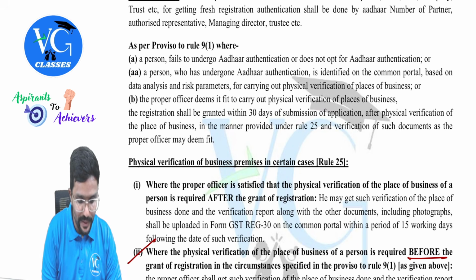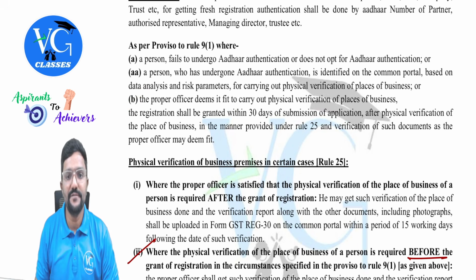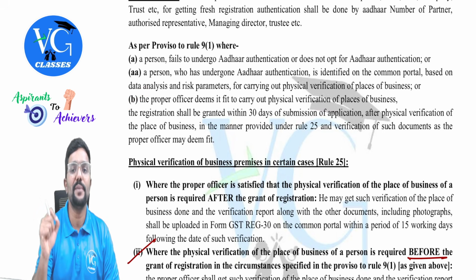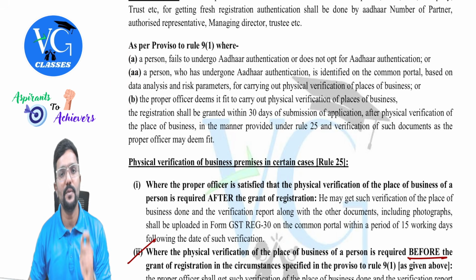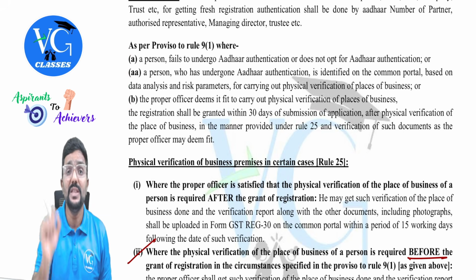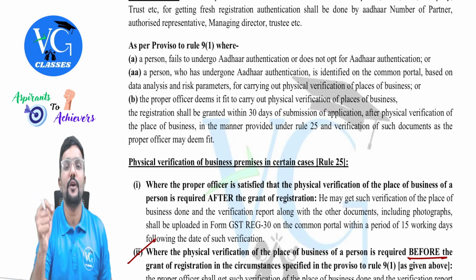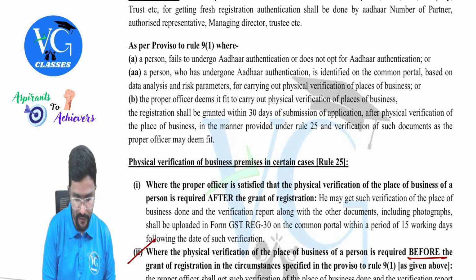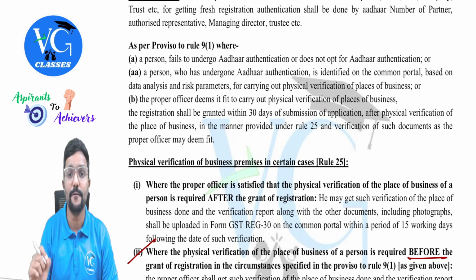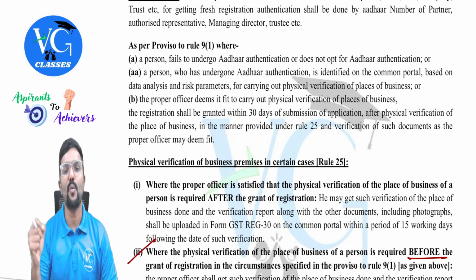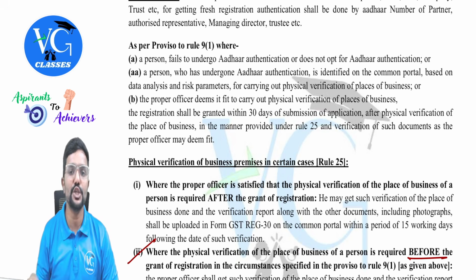Then the last one: the proper officer deems it fit to carry out physical verification of places of business. So in any of these three cases, the proper officer will conduct the physical verification. Only then will he grant the registration within 30 days from the submission of application for registration. That provision is given here. Let me read it out. The registration shall be granted within 30 days of submission of application after physical verification of the place of business in the manner provided under Rule 25 and the verification of such documents as the proper officer may deem fit.